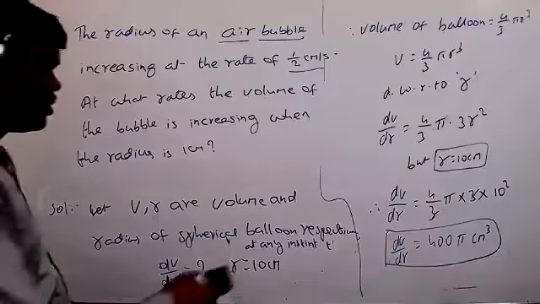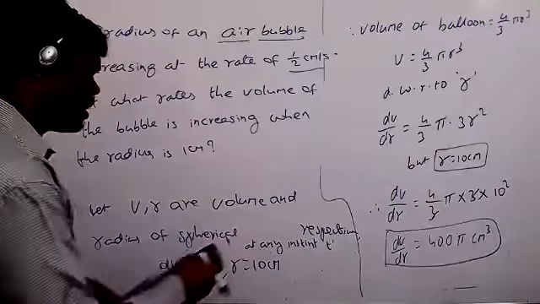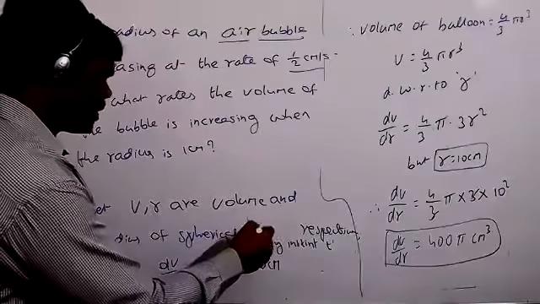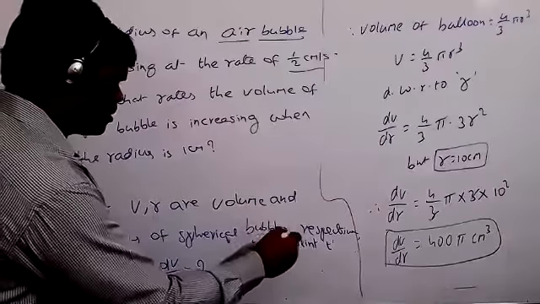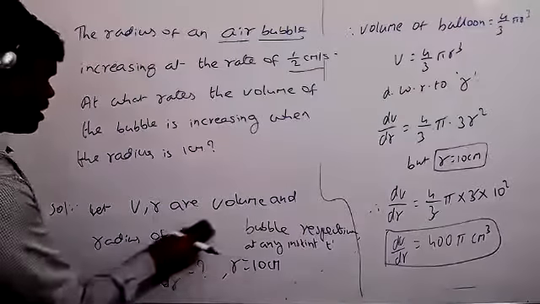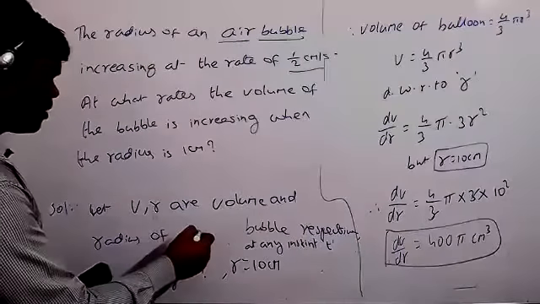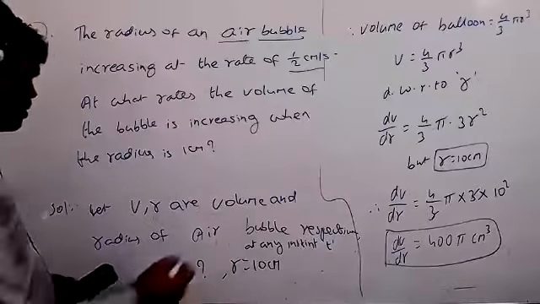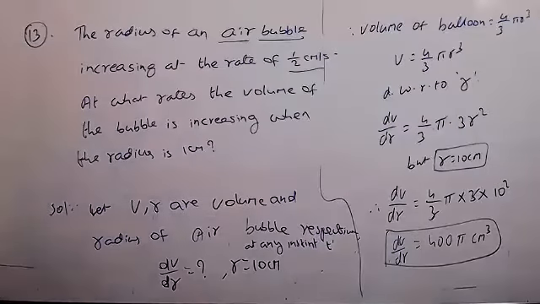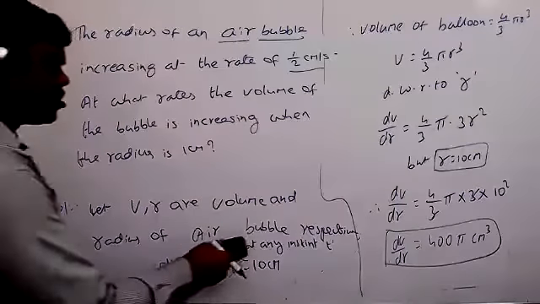But here, don't write balloon. This is the bubble. Instead of spherical bubble, you can write air bubble. Let v, r be the volume and radius of the air bubble respectively at any instant. But here a particular time is given, so there is no need to write at any instant.